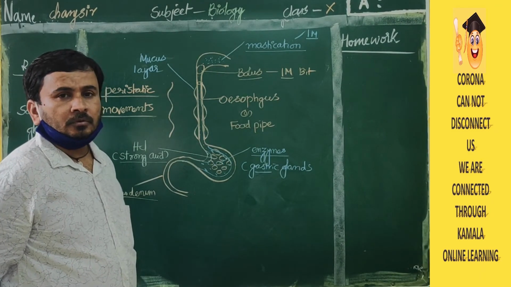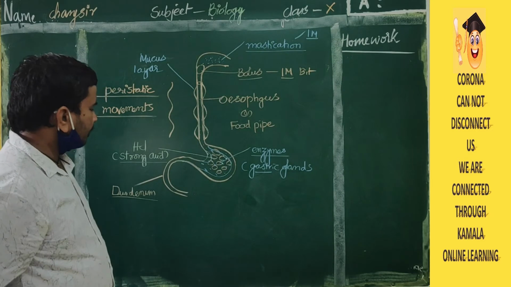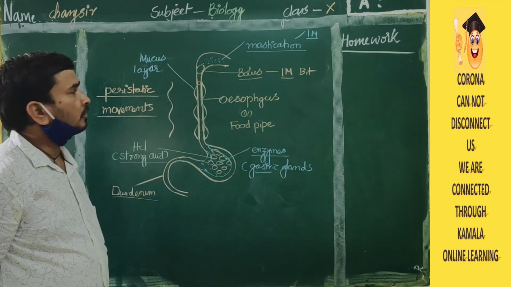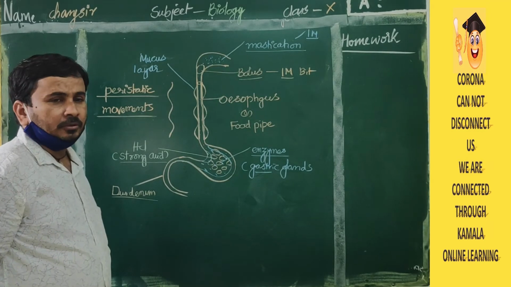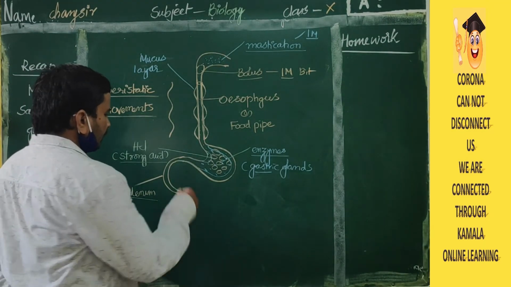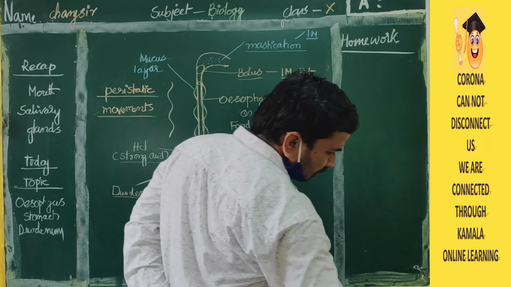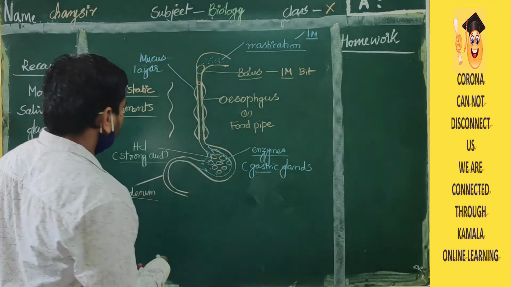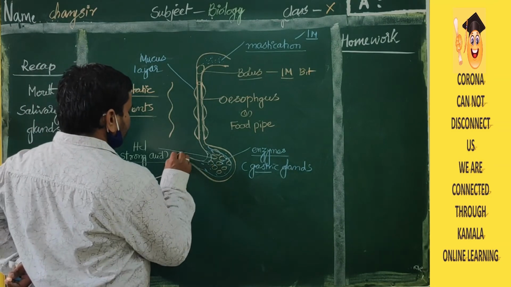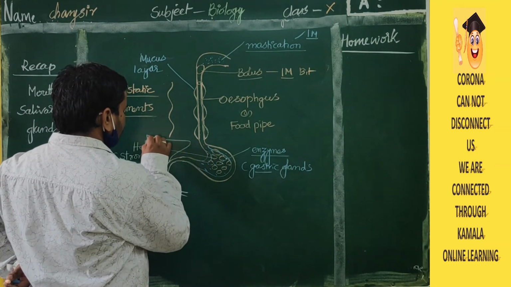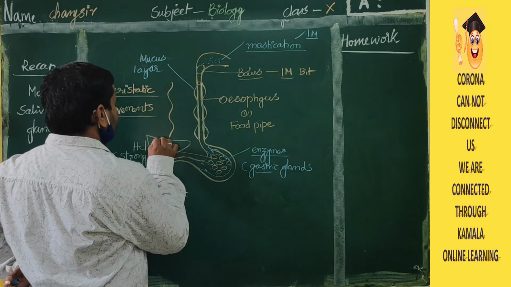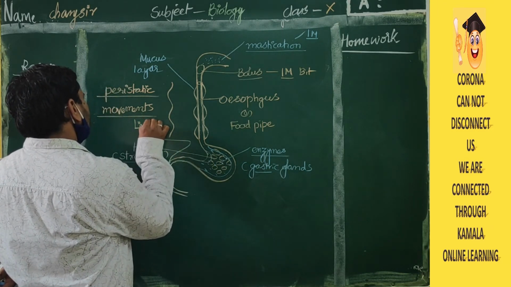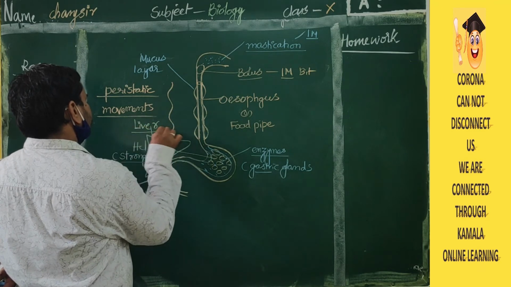Duodenum. Okay. In the duodenum, particularly glands will be there. I think in the first class I told about this. When you are drawing a diagram, I told you one large gland will be there. That is the largest gland in your body. That gland is called, what is that name? Tell me, students. That is called liver.